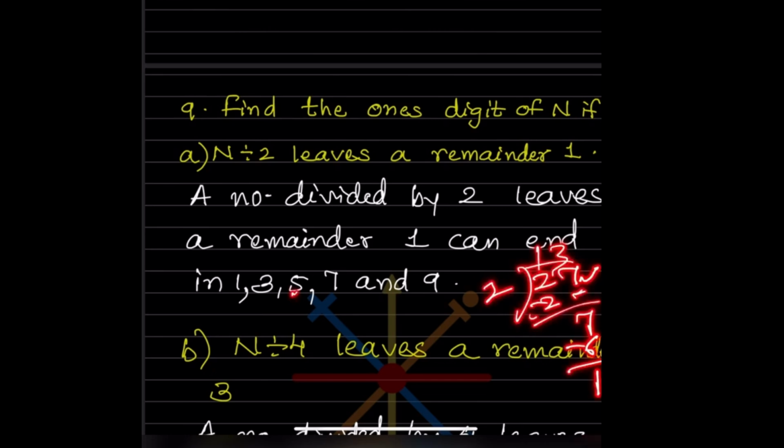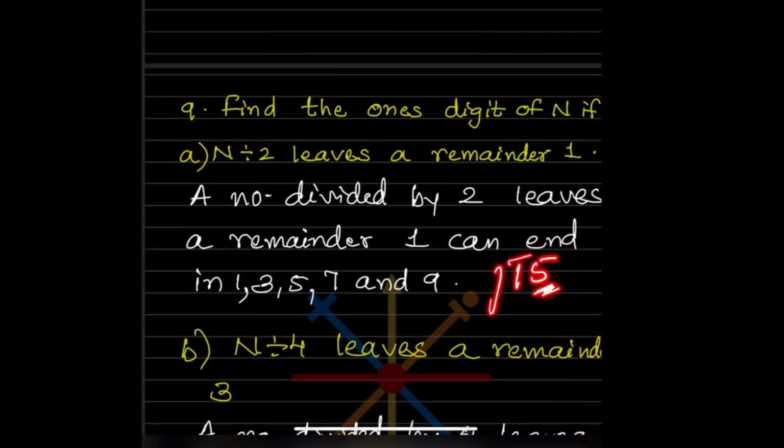If we take 5, say 15, considering any number ending with 5, 2 sevens are 14 and the remainder is 1. So hope you got this. The ones place digit will be 1, 3, 5, 7 and 9 when it is divided by 2.